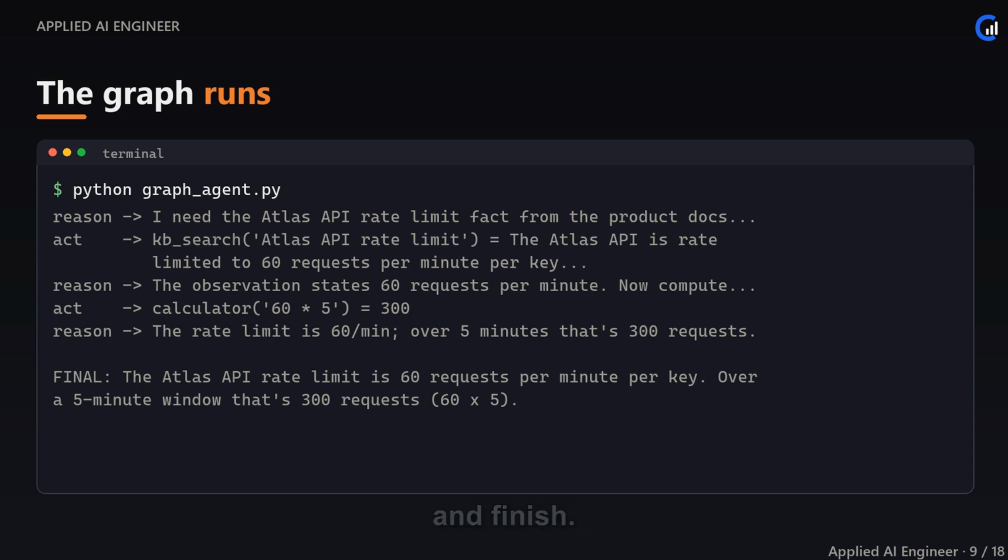Reason a third time and finish. Two different tools, chosen in the right order, each running for real, the result of one feeding the next. That's an agent solving a problem no fixed chain could, and it's the same loop, now riding on a framework we'll grow all the way to the capstone.